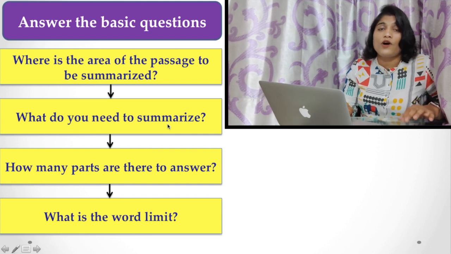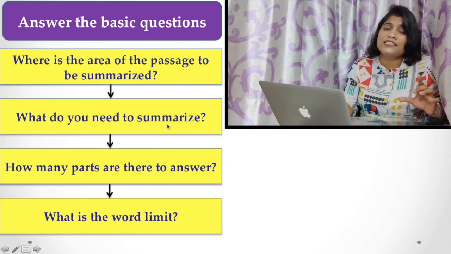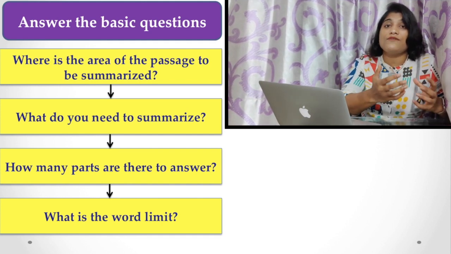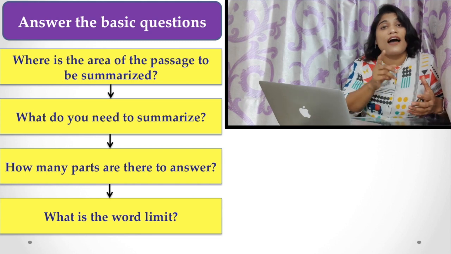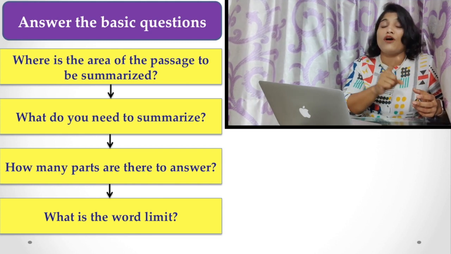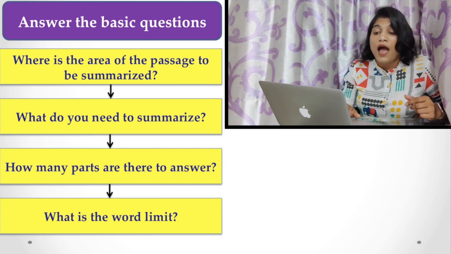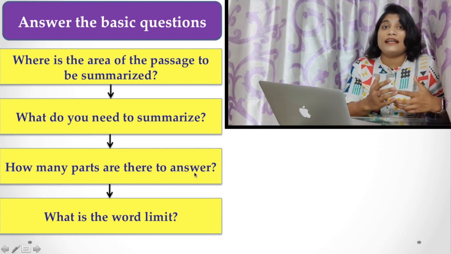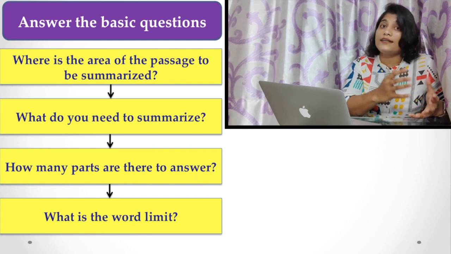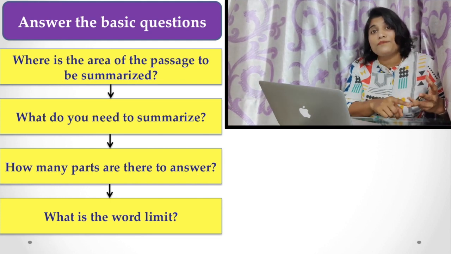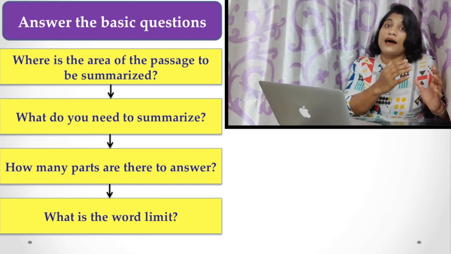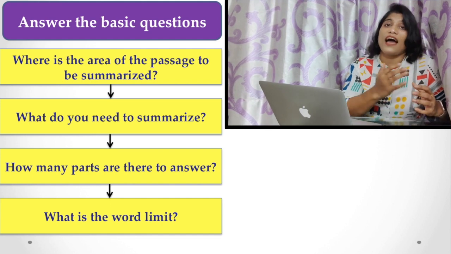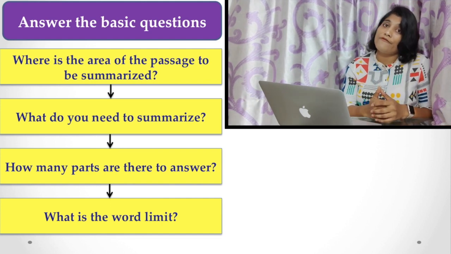Then what do you need to summarize? In the original text, there must be some focused ideas you are asked to summarize. So you have to locate that portion or those focused ideas. How many parts are there to answer? What is that idea, what are the parts you have to answer to support that idea, and what is the word limit? You have to remember that first.